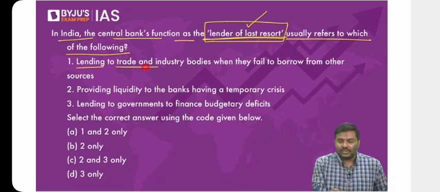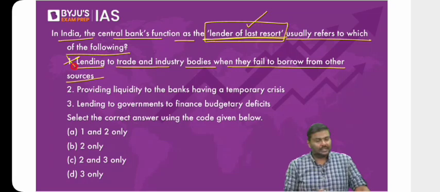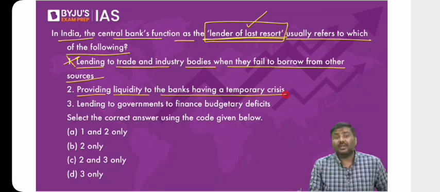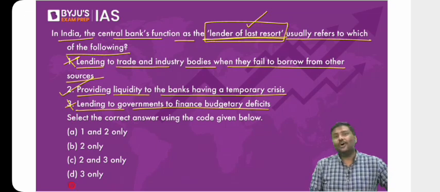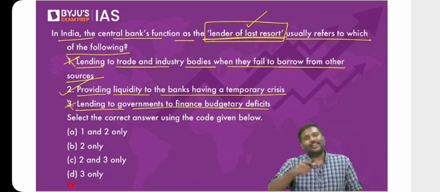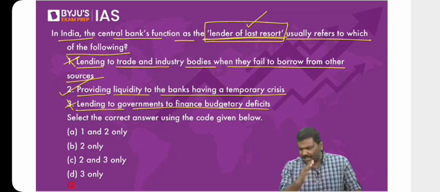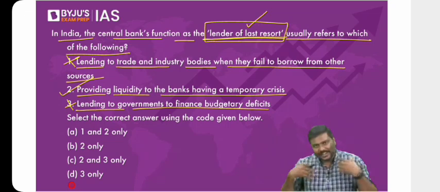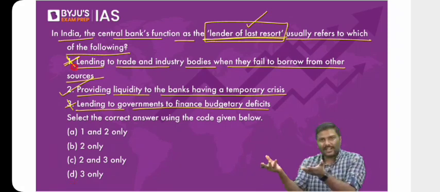So, lending to trade and industry bodies when they fail to borrow from other sources. Straightforward, it's wrong. Second one, providing liquidity to the banks having a temporary crisis. Yes. Third one, lending to governments to finance budgetary deficit. No. Government financing is not part of last resort. I hope you understand. Why not option one? Anywhere have you seen RBI giving loans to industries? You tell me. Or am I telling you RBI will give loans to industry? Then how can you ask me, sir, why one is not correct? RBI doesn't give loans to companies. It will be pretty much evident now.